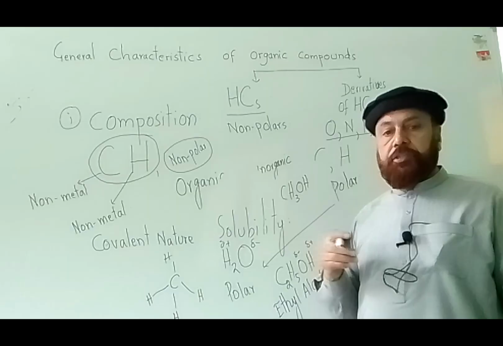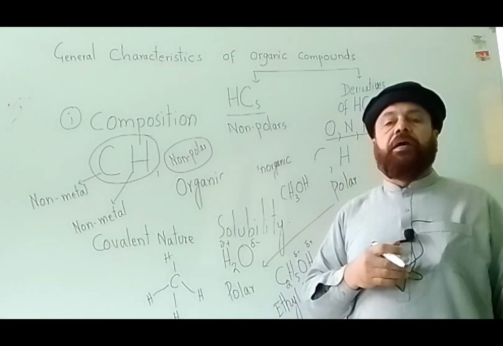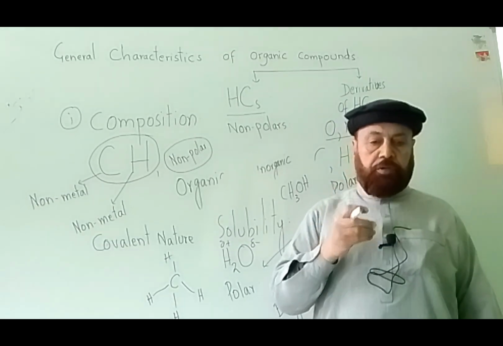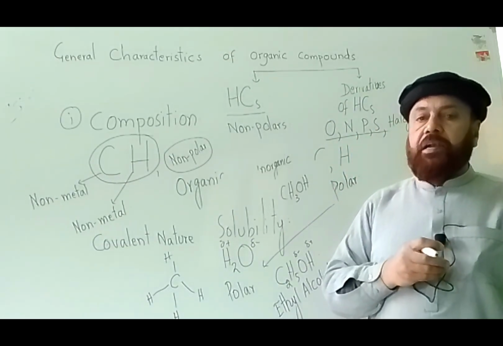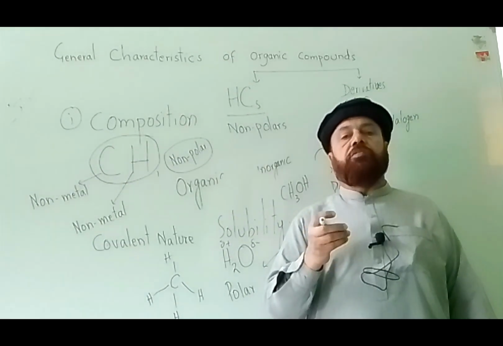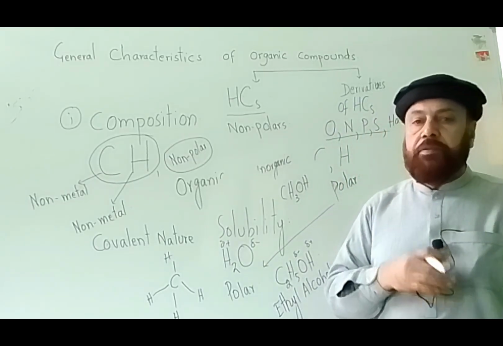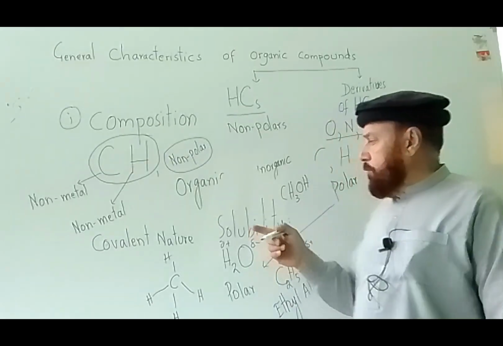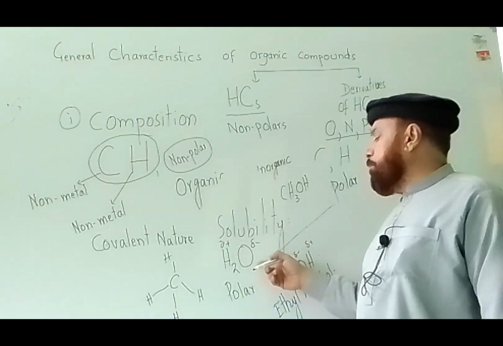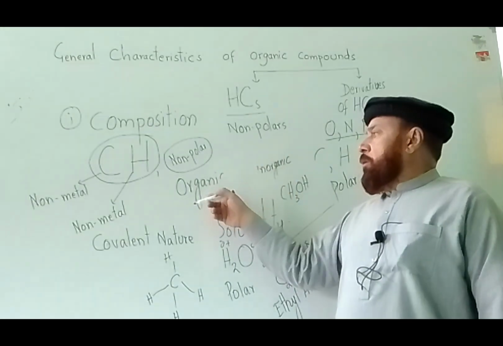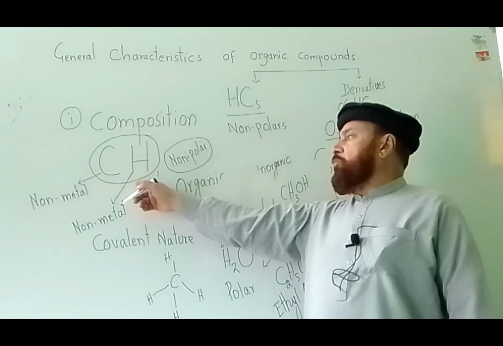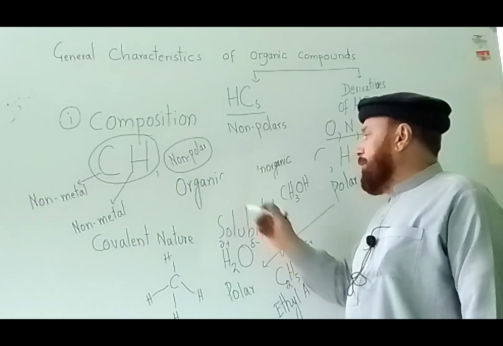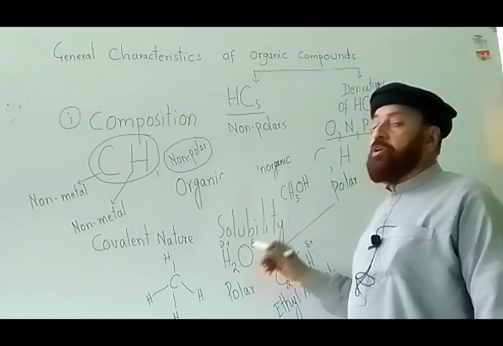Then the solubility depends on the nature of solute and solvent. The substance which dissolves is called the solute, and the substance in which it dissolves is called the solvent. We check the solubility of substances in water, and water is a polar solvent. If we try to dissolve hydrocarbons in water, they won't dissolve, because they are non-polar and water is polar.